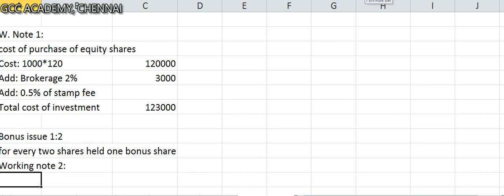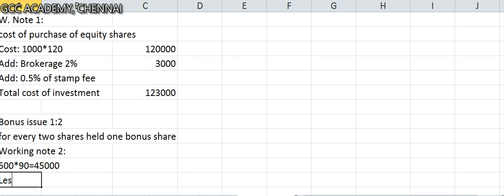Now if you look at the bonus shares sale proceeds, how is he going to get it? He is going to sell 500 bonus shares at 90 rupees per share. So how much will he get actually? 45,000, less brokerage. He is going to pay 2% brokerage, which is 900.